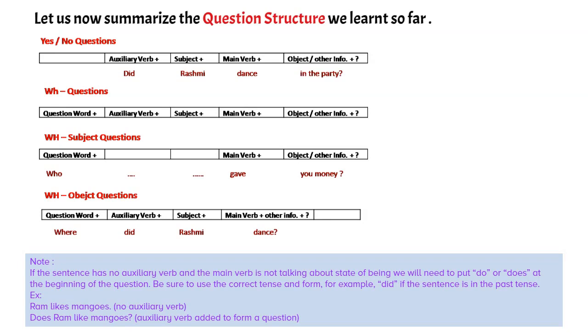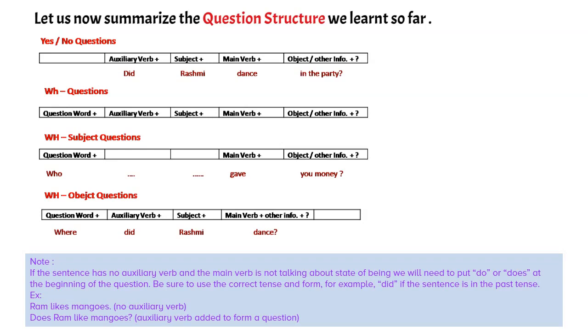For example, we use did if the sentence is in the past tense. Example, Ram likes mangoes. In this sentence, there is no auxiliary verb. So, we add the auxiliary verb does to form a question. Does Ram like mangoes?